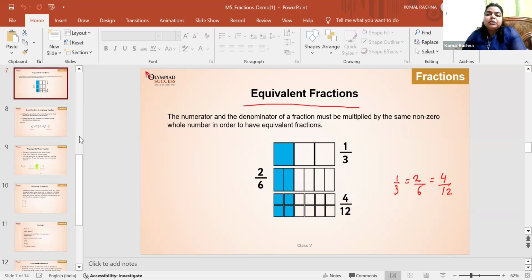Very good. So that means to find the equivalent fraction of a fraction, we have to multiply the numerator and the denominator by the same number. So 1 by 3, if I multiply the numerator and the denominator by 2, 1 times 2 is 2 and 3 times 2 is 6. Similarly for 2 by 6, 4 by 12 is also the equivalent of 2 by 6. Right? That's correct.